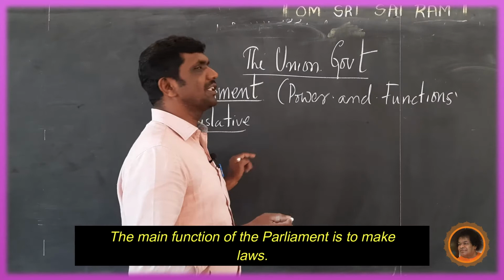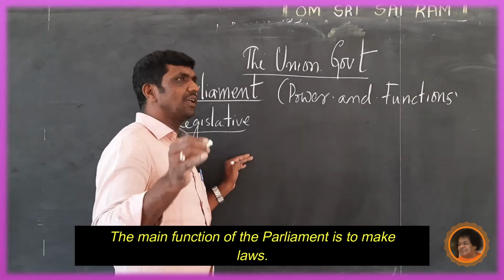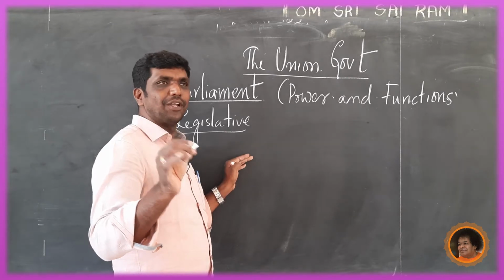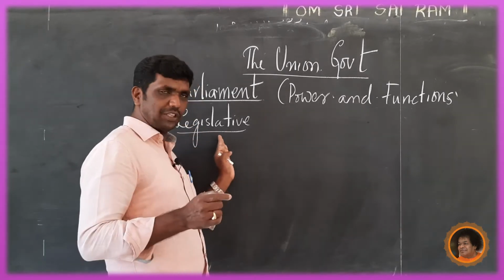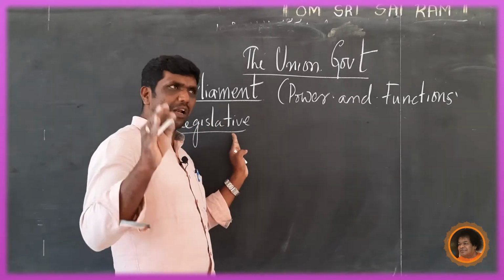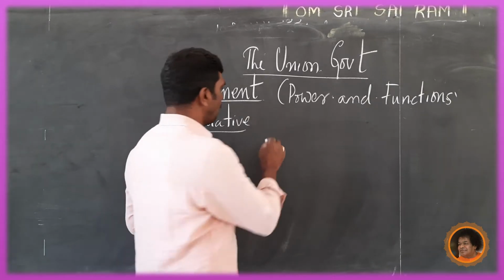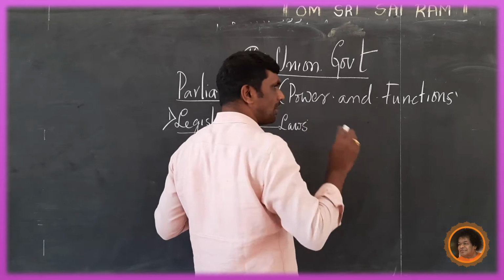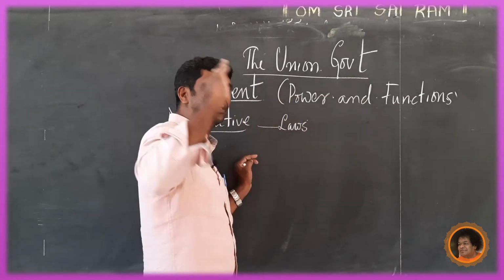Here the main function of the Parliament is to make laws. Laws are very important to govern the country.